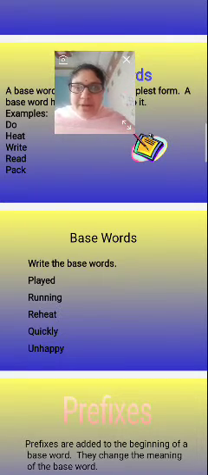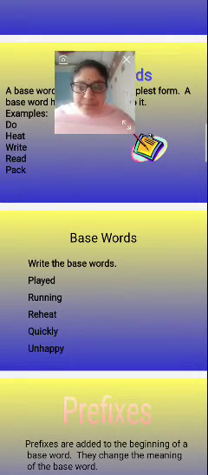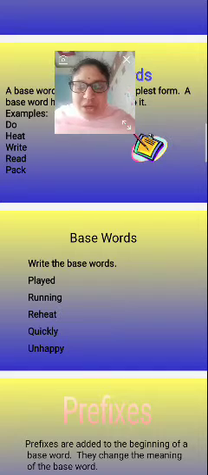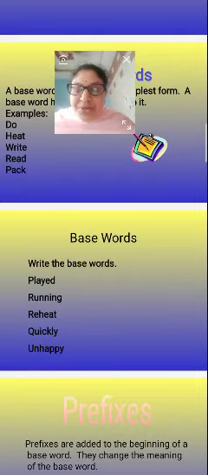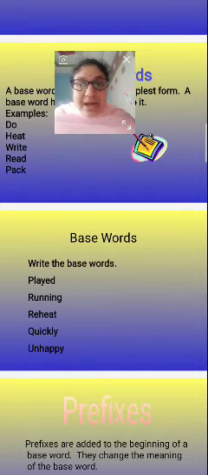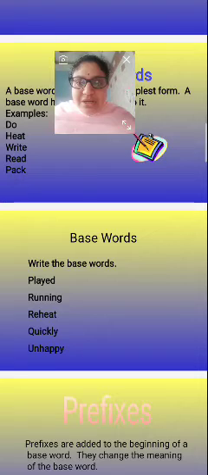Reheat is not the base word because re is added to the beginning of the word, so it comes under prefixes. Unhappy is also not a base word, because un is used in front of happy. So that's why it comes under prefixes.